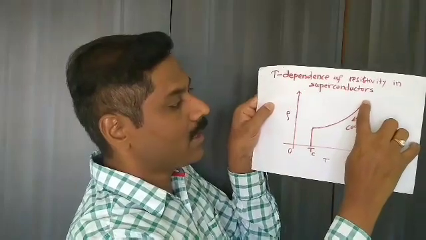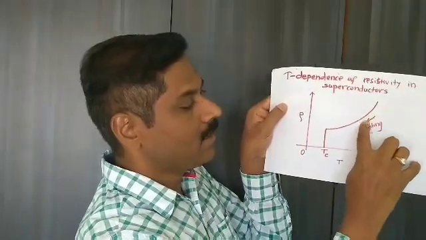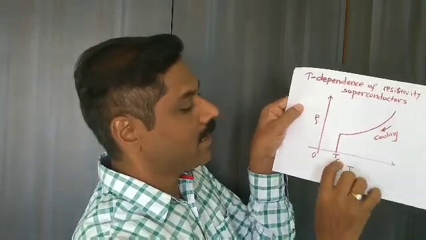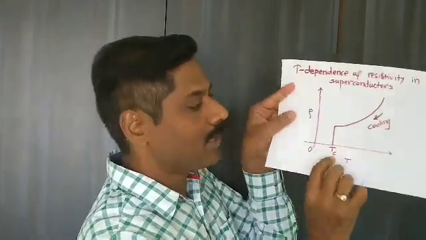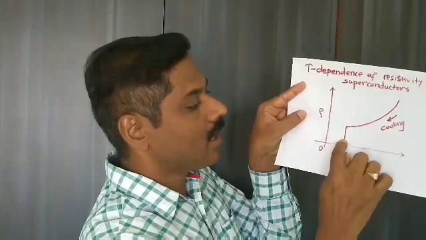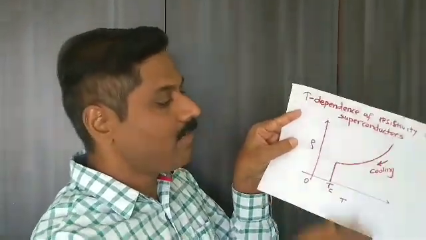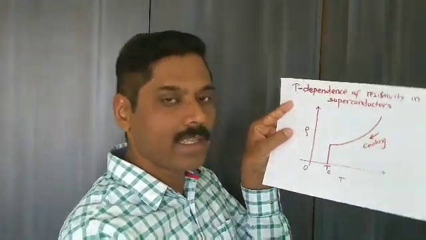When the superconducting material is cooled down to a specific temperature called the critical temperature, the resistivity comes down to 0. The reason for this abrupt fall in the resistivity can be understood from the BCS theory, which will be discussed in my next lecture.